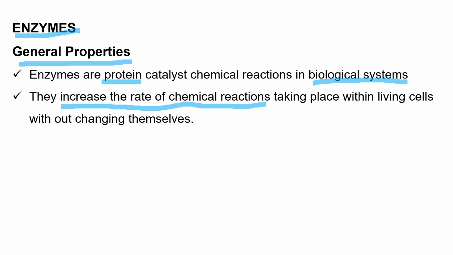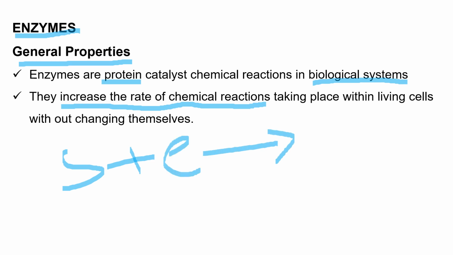That means substrate plus enzyme finally gives product plus enzyme. So the rate of chemical reaction is increased. However, the enzymes are not changed in the chemical reaction.